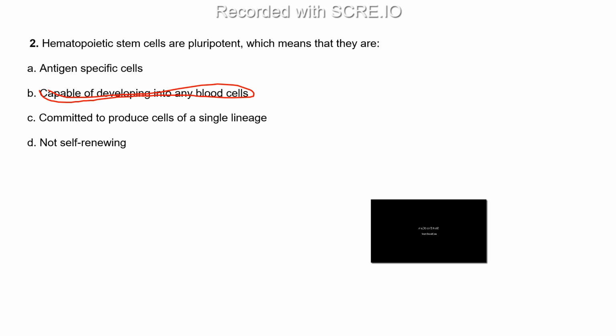Anyone else want to answer this question? Option B. Okay. Option C. Okay, so three of you are saying option B and one is saying option C. Anyone else want to answer this question?